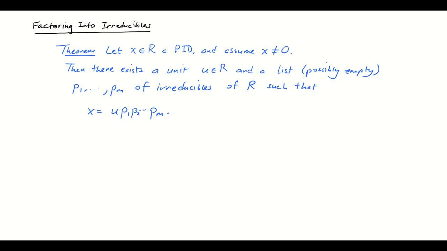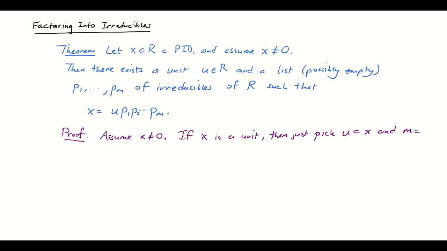And the proof is going to have a couple of parts, a couple of cases. So let's assume X is non-zero. Technically, we did that already in the theorem statement, but that's okay. We can write it again. Assume X is non-zero. If X is a unit, then just pick U equal to X and M equal to 0. The number of irreducibles will be 0. And then we have X equals U, and we are done. That's about as easy as this proof is going to get. In that case, we're done because that X is just a product of a unit and no irreducibles.